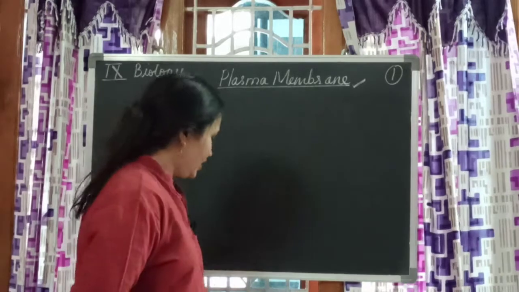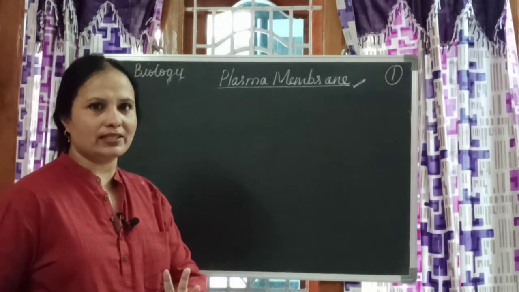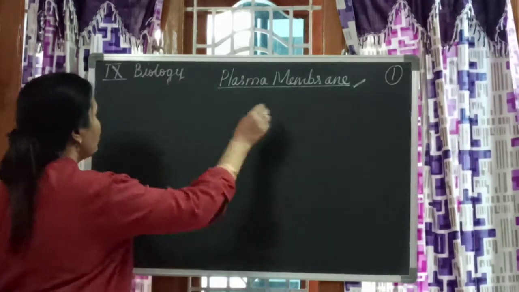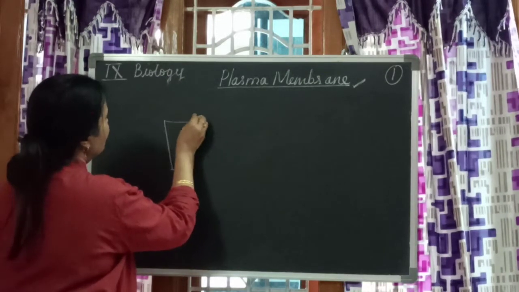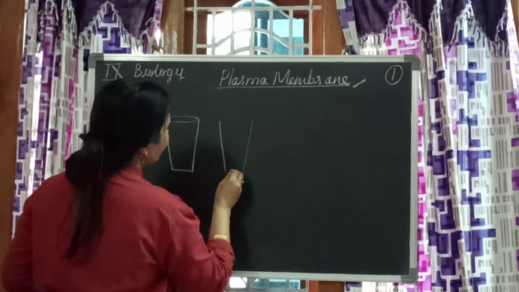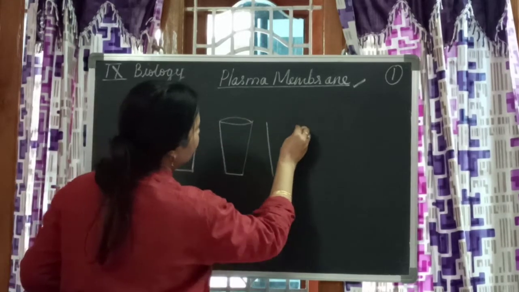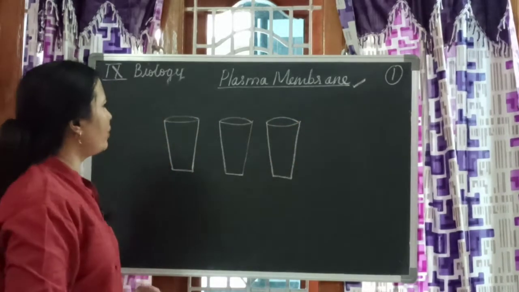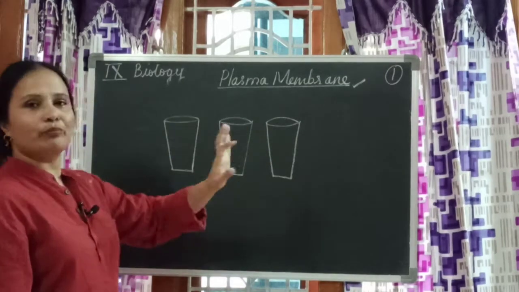Now what you do is take 3 glass tumblers of the same size. You will be having drinking water glass tumblers, no? You take 3 of them of the same size. I hope I'll be able to draw exactly the same size for you. Even if it is not perfect, I am happy. So 3 glass tumblers you have taken.